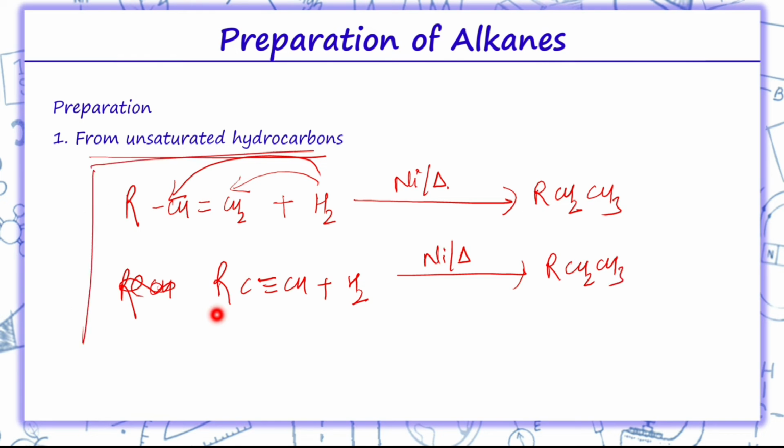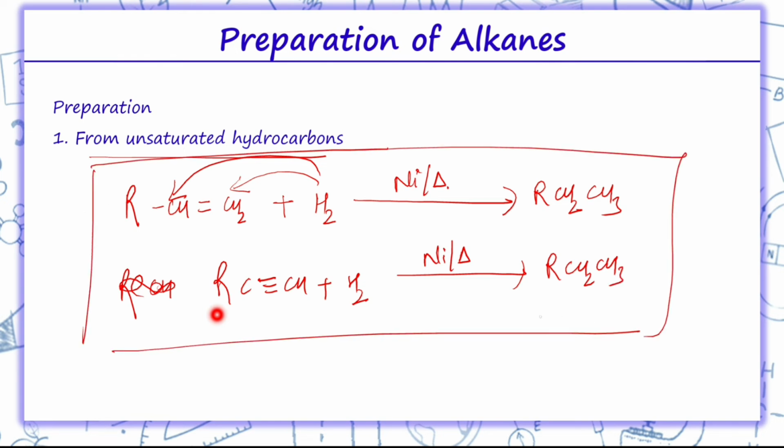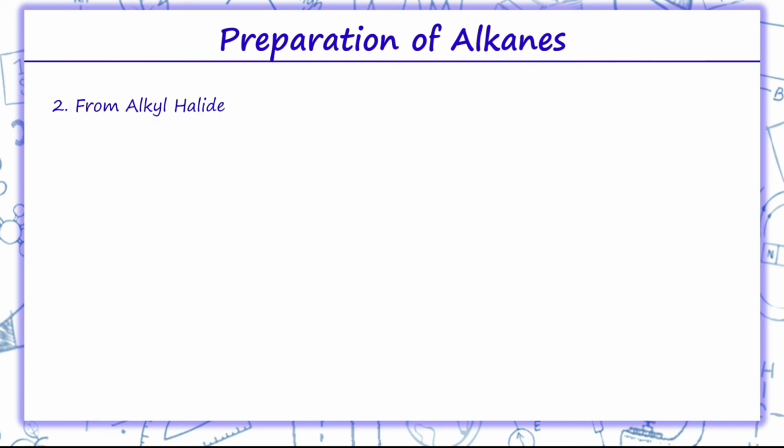So this is the first method of preparation from unsaturated hydrocarbons, and this reaction is known as the Sabatier-Senderens reaction. So the first preparation is from unsaturated hydrocarbons. Second is from alkyl halides. From alkyl halides, the first reaction we prepare over here is Wurtz reaction.